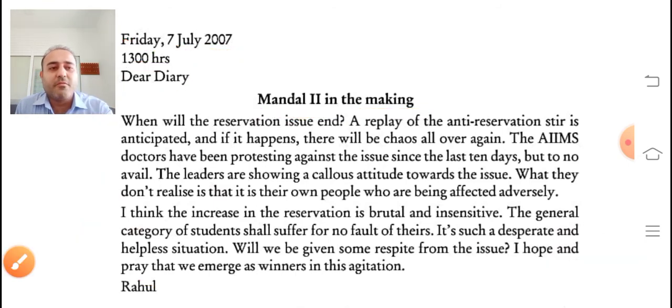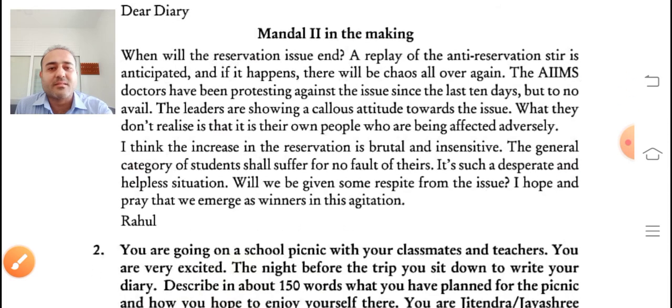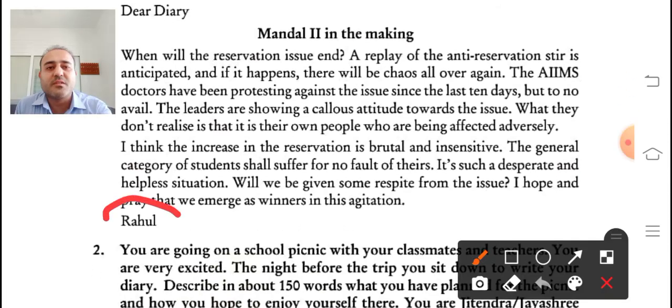Okay, and finally at last, as I said, you have to specify your signature name or the signature. Okay, so this is the simple format of diary writing.